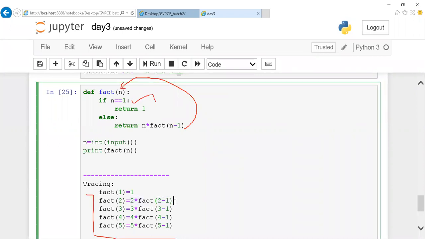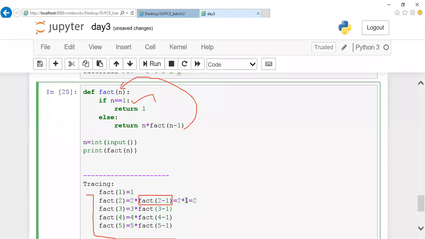So after this data is returned once, right now the value will be substituted. 2 into, what is this all about? What is this specifically all about? This particular is the result of fact of 1, isn't it? Fact of 2 minus 1. So what is the result of 2 minus 1? 1. So the fact of 1 value is 1. So what happened? It will be 2.